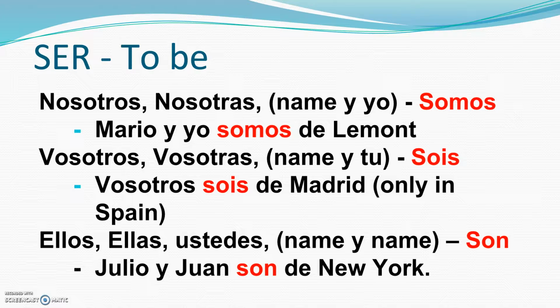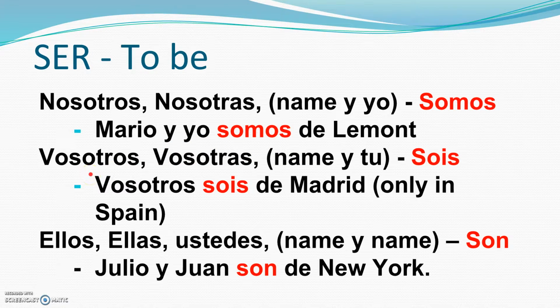name y yo goes with somos. Okay, Mario y yo somos de la Mont. Okay. So if I have a name and I, like John and I, John and Bob, or Bob and I, Greg and I, Mary and I, that would be we. So that would be in the we form right here, or the nosotros. Okay? And that goes with somos. So Mario y yo somos de la Mont.